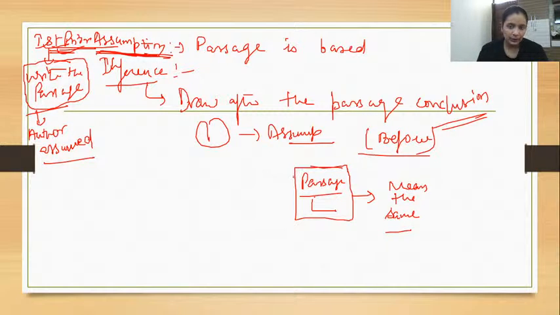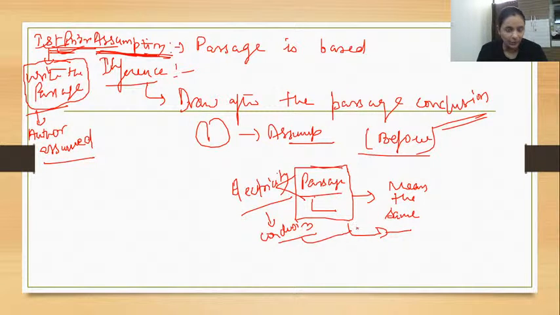Suppose we are talking about electricity or any other issue, and they've given you some conclusion. So the conclusion will help you in drawing the inference, but the conclusion will definitely not help in drawing the assumption. Always understand, if you are drawing something from the conclusion, then understand this is inference, not the assumption.